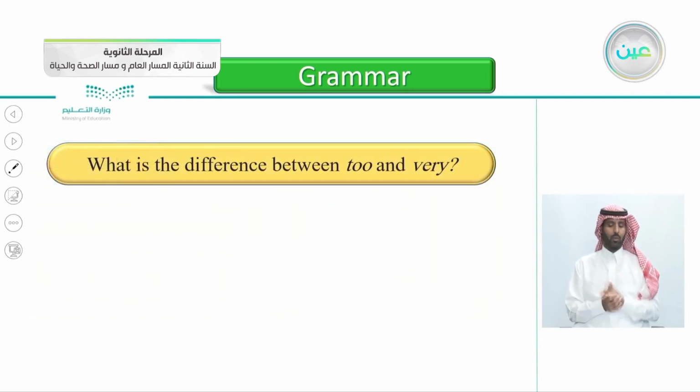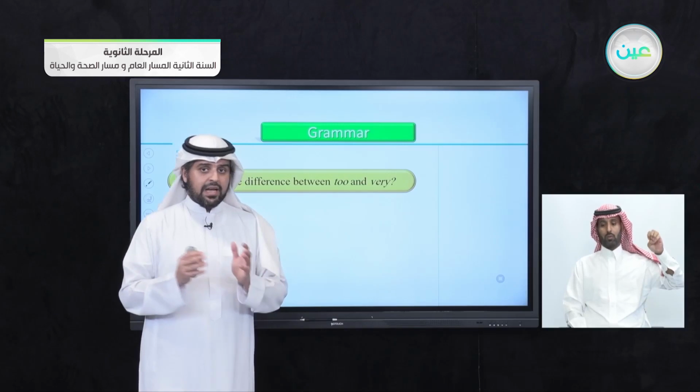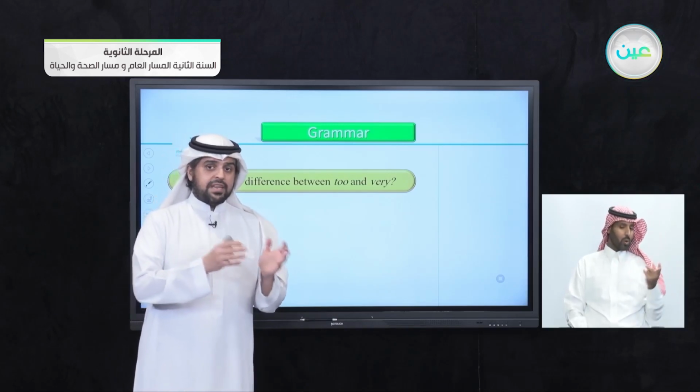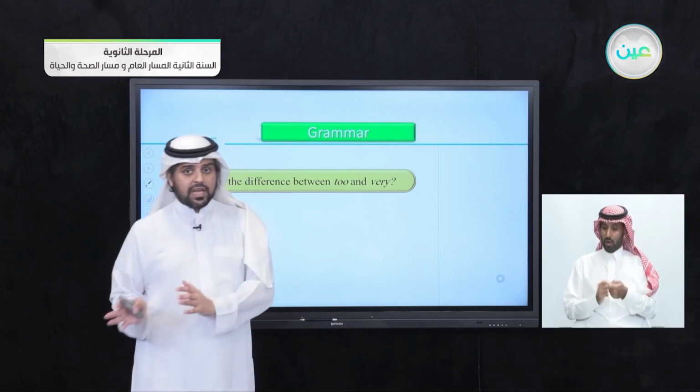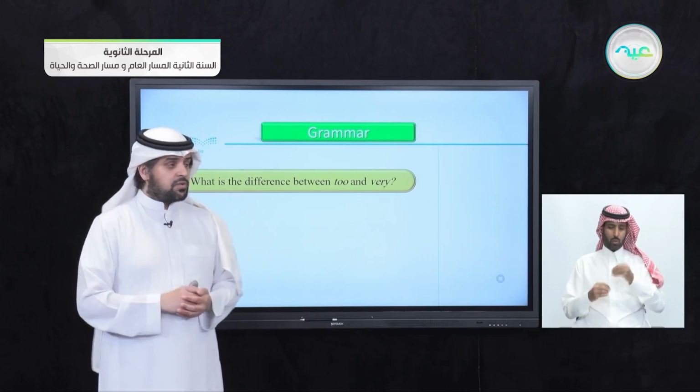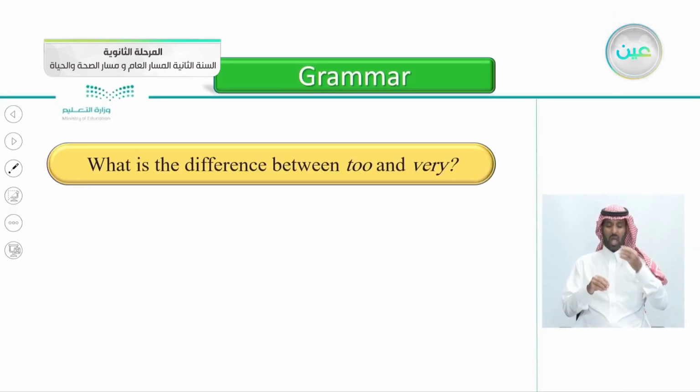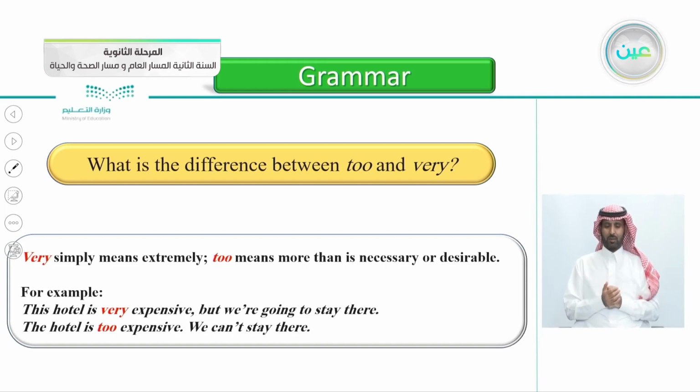So what's the difference between too and very? There's a difference between too and very. For example, when you say very expensive and too expensive, there's a difference. When you say very late or too late, there's a difference. So what's the difference between too and very? Very simply means extremely. It's an intensifier. Too means more than is necessary or desirable.